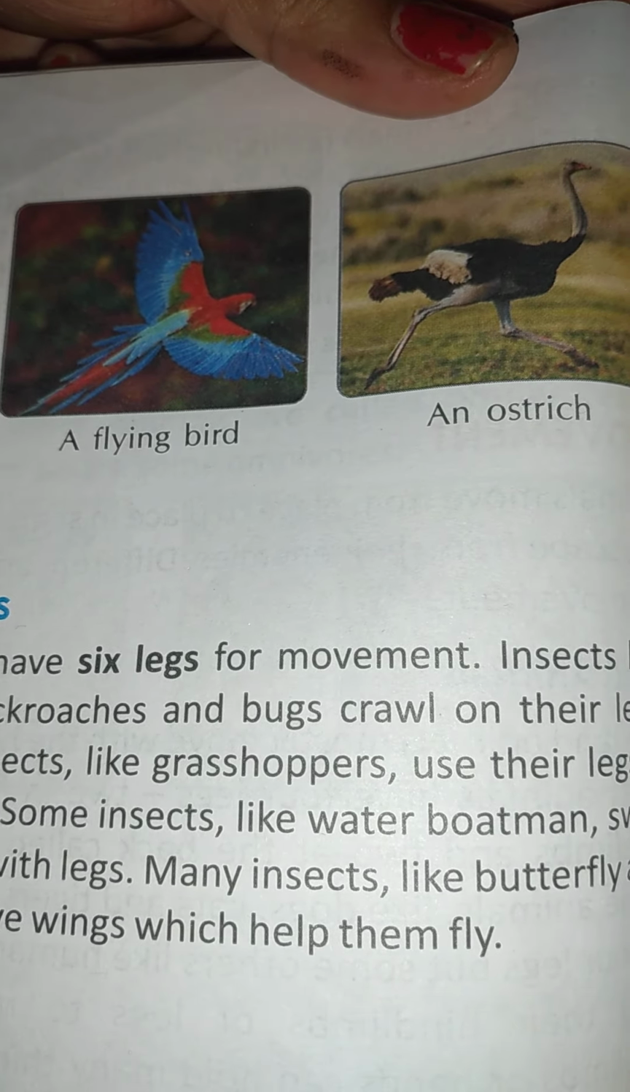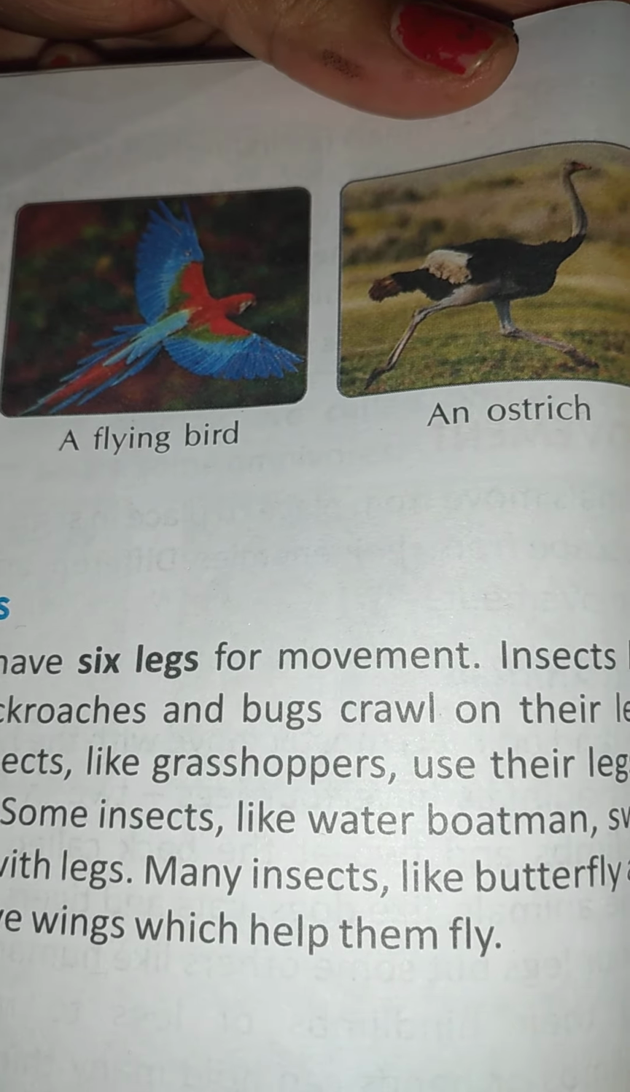Ostrich also. Okay. Next. See this, children, insects. This is an ant, cheetah. Okay. Next, it's a butterfly. Cheetah in Hindi, no? Insects have 6 legs for their movement, children. And insects like ants, cockroaches, bugs, these all you see in your houses, no?